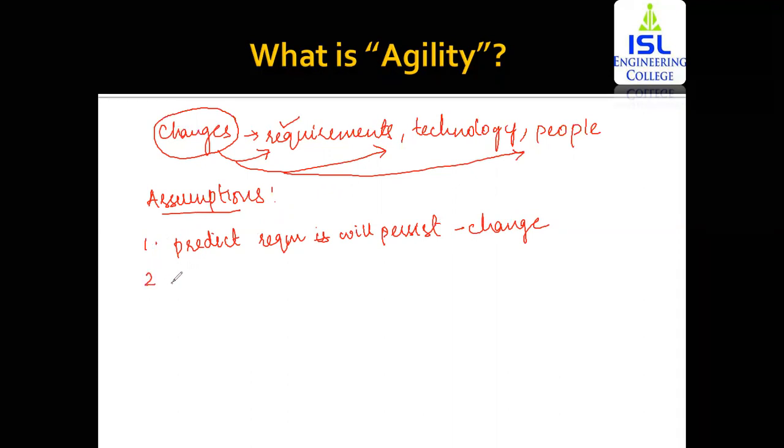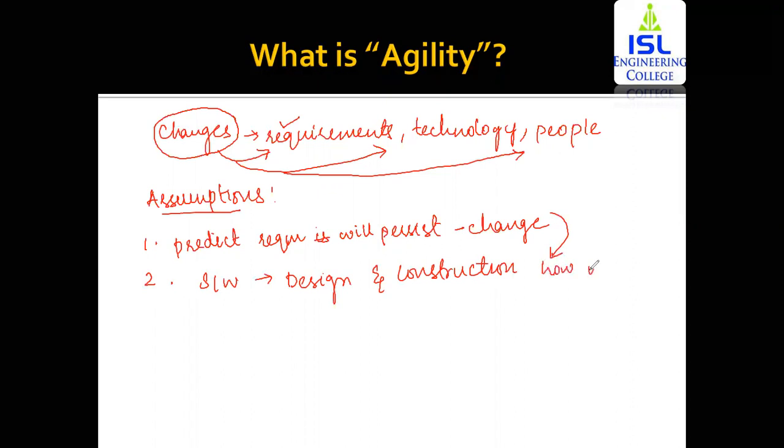And the second assumption is, in many softwares that you are developing, you're going to leave the design and construction part. That is, you're not going to focus upon the design and construction part. Why are we not going to focus upon it? Because as the requirements are changing, you do not know how many prototypes need to be developed for completing the entire project. How many prototypes are required? You do not know how many will be required. And you're also leaving the design and construction part because these two need to be done parallelly. When you're designing and constructing, the changes made within the requirements need to reflect within the designing and construction part.